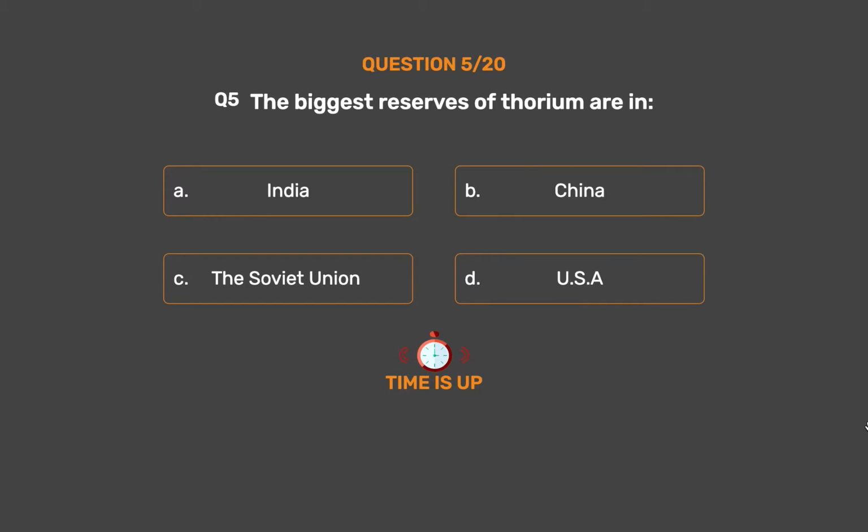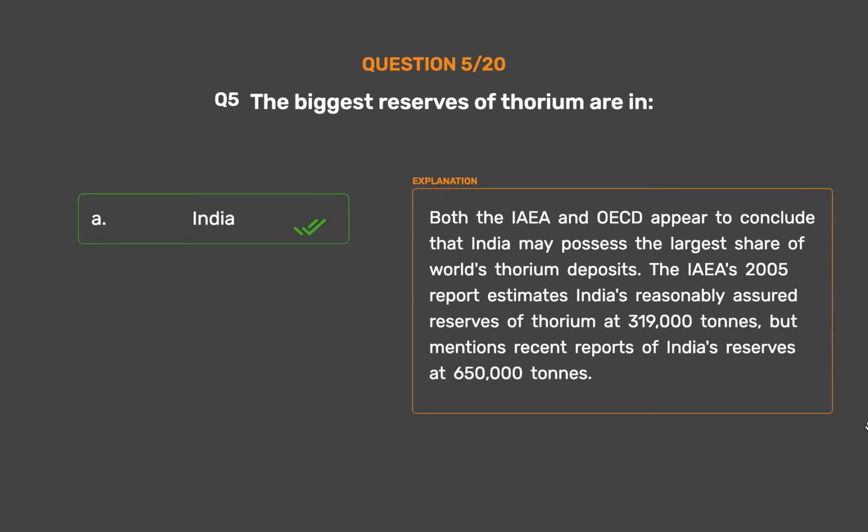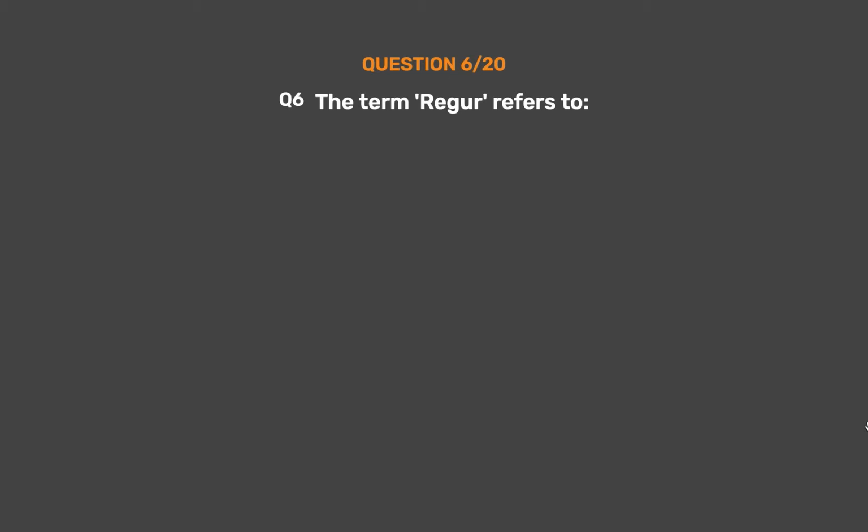The correct answer is Option A, India. Both the IAEA and OECD appear to conclude that India may possess the largest share of the world's thorium deposits. The IAEA's 2005 report estimates India's reasonably assured reserves of thorium at 319,000 tons, but mentions recent reports of India's reserves at 650,000 tons. Question number 6.